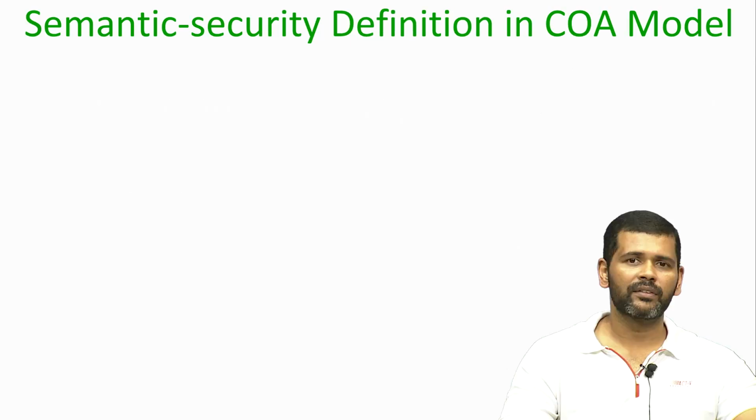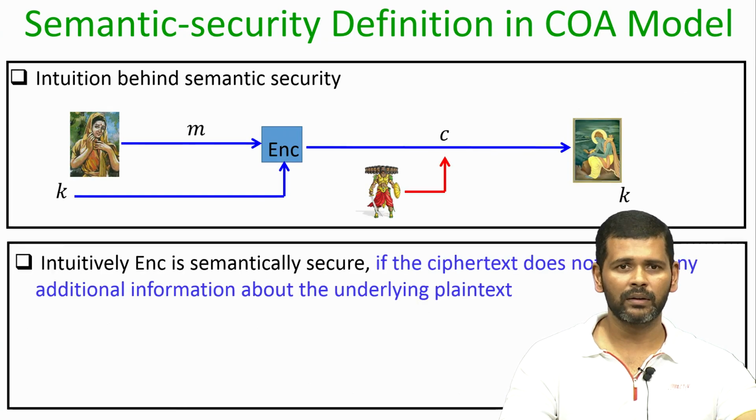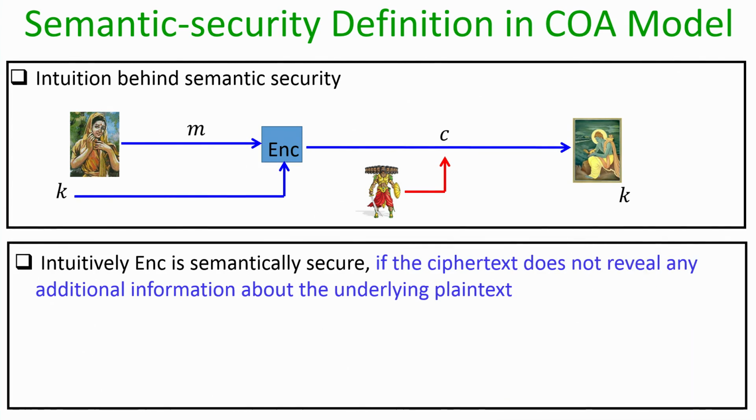So, let us begin with the semantic security definition in the ciphertext only attack model, and the scenario is the following. We are in the ciphertext only attack model where we have an adversary, and now we will consider a computationally bounded adversary, because remember in the last lecture we discussed that if key reusability is your ultimate goal, then you have to ensure that your adversary is computationally bounded. So, we assume we have a computationally bounded adversary who is seeing a ciphertext C of some unknown message M encrypted by the sender using an unknown key K as per the encryption algorithm, where the steps of the encryption algorithm are known to the adversary.